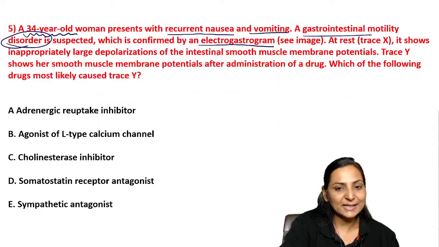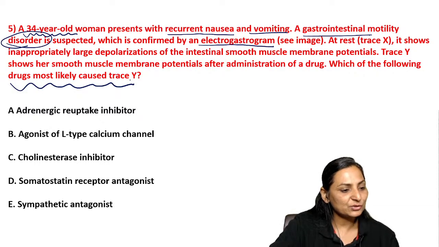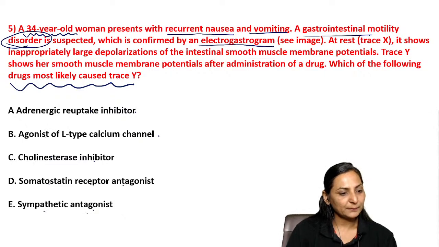Now the question says, what drug is likely causing the trace Y? It is adrenergic reuptake inhibitor. It is agonist of L-type calcium channel. It is cholinesterase inhibitor. It is a somatostatin receptor antagonist, or it is sympathetic antagonist. What could it be?